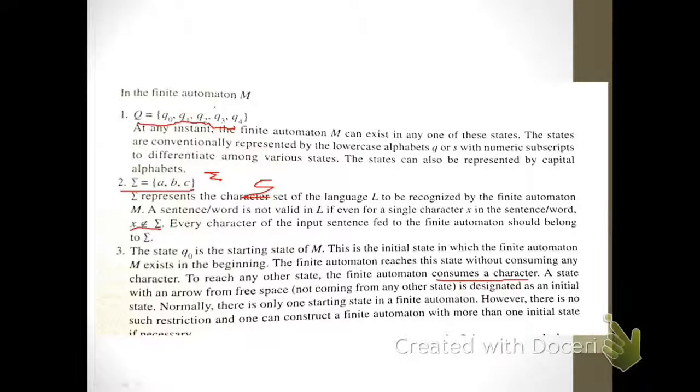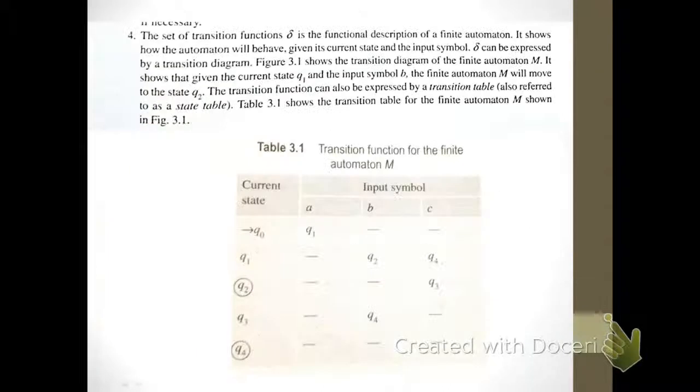A state with an arrow from free space is designated as an initial state, as we have seen earlier. Normally there is only one starting state in a finite automata. However, there is no such restriction, and one can construct a finite automata with more than one initial state if necessary.